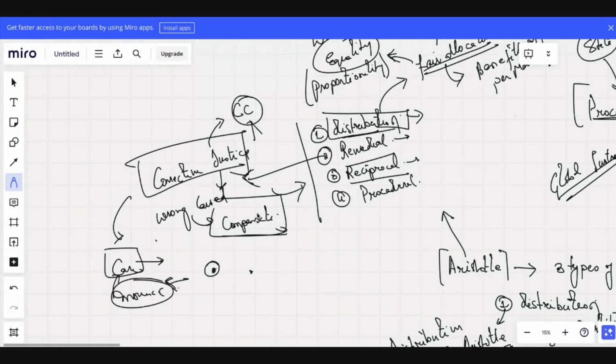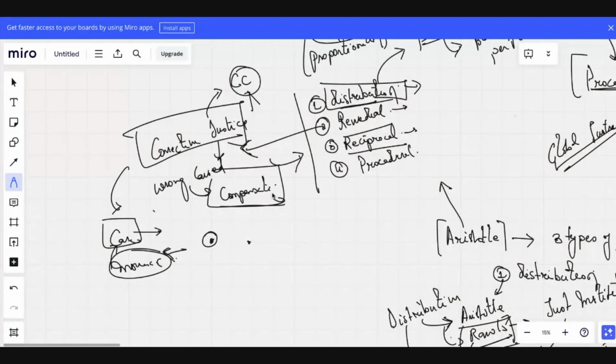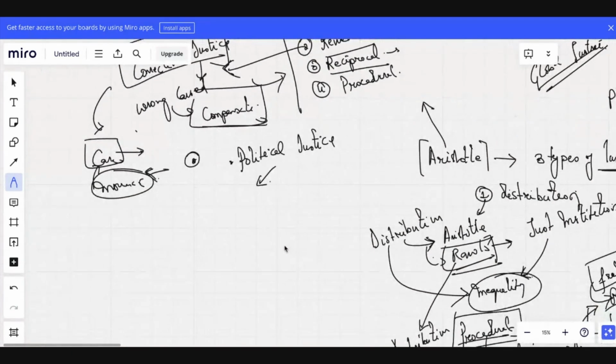Aristotle also defined political justice and he categorized political justice into two different types, natural and legal.